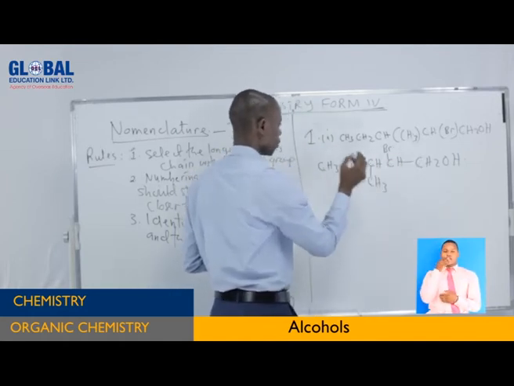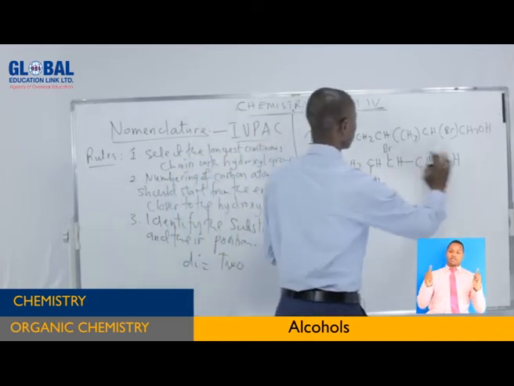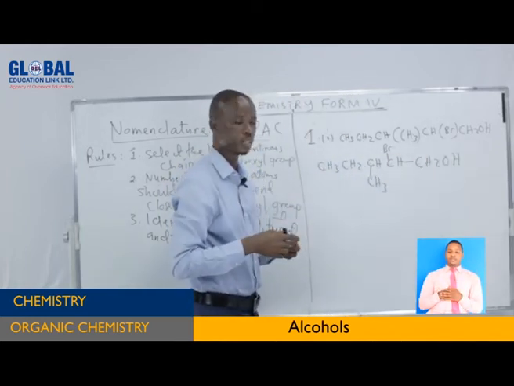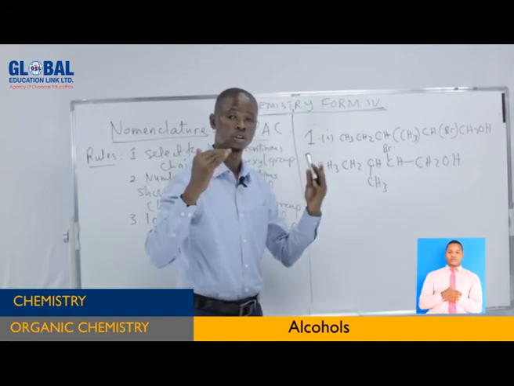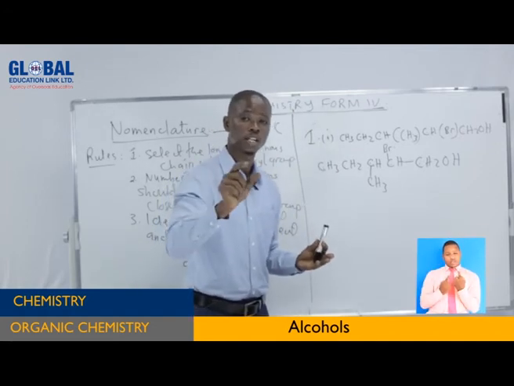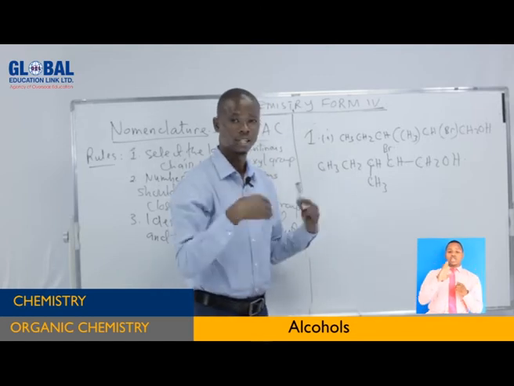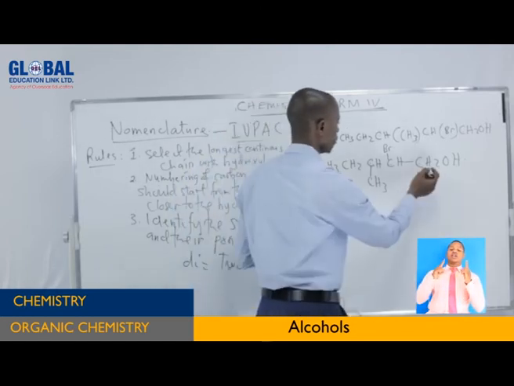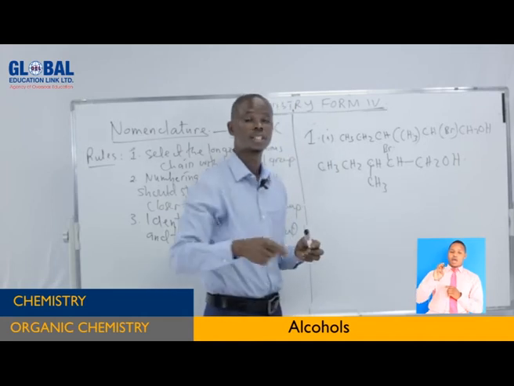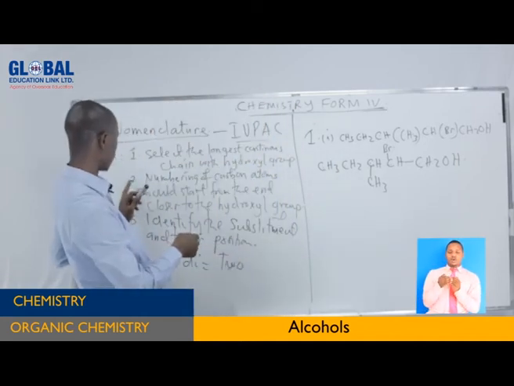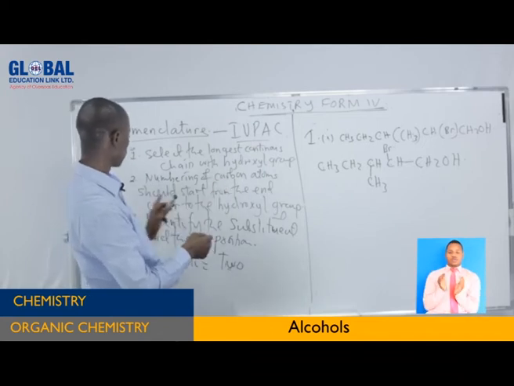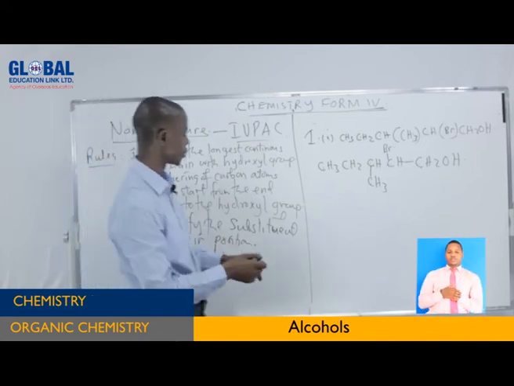Automatically, this is the longest continuous chain because it contains a large number of carbon atoms. Remember, when we talk about the longest chain, we are talking about the chain of carbon atoms only, and not halogens. Therefore, numbering of carbon atoms should start from the end closer to the hydroxyl group.